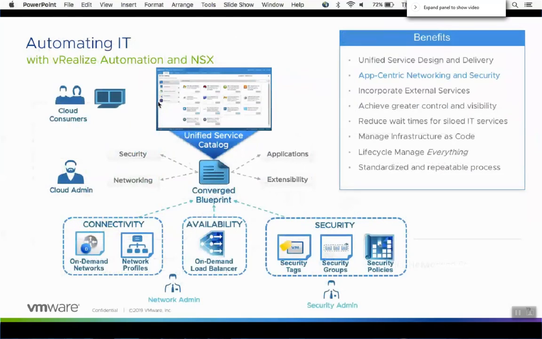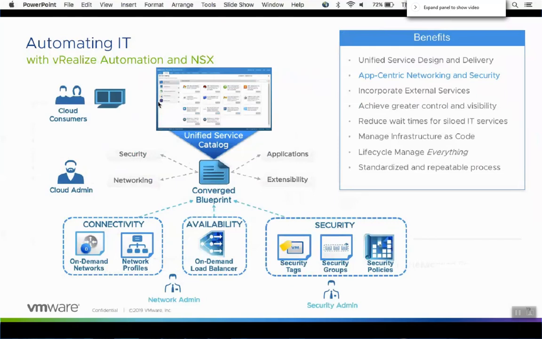Okay. When we look at integrating with vRealize Automation and NSX, the key component here is that from a vRealize Automation perspective, we have a unified catalog, and I'll show you what that catalog looks like. In that catalog, we have security, networking, applications, and extensibility. All of that comes as part of that converged blueprint.